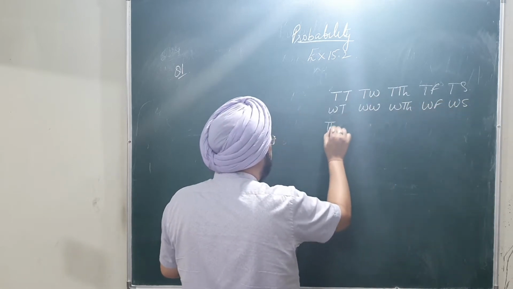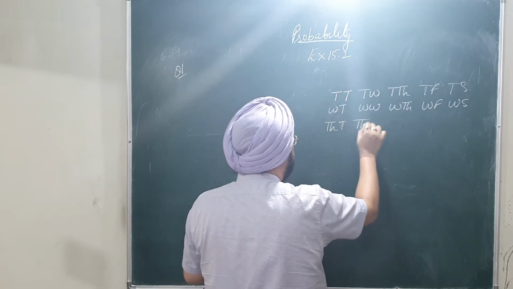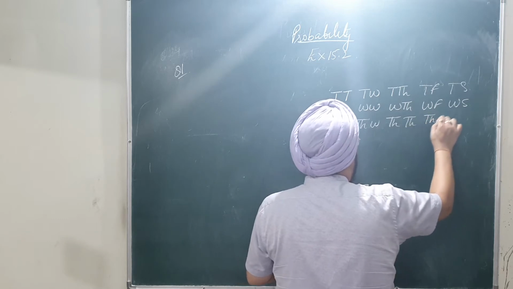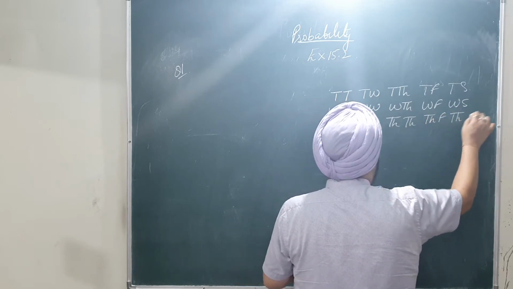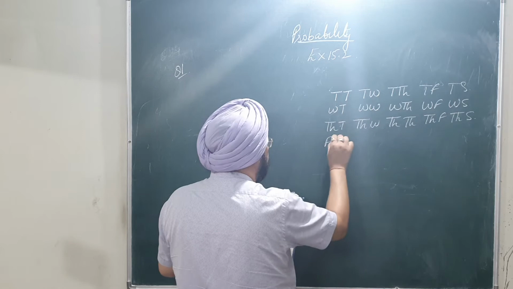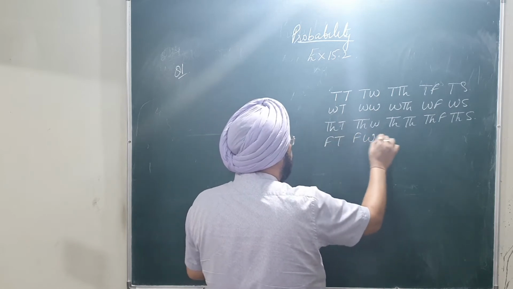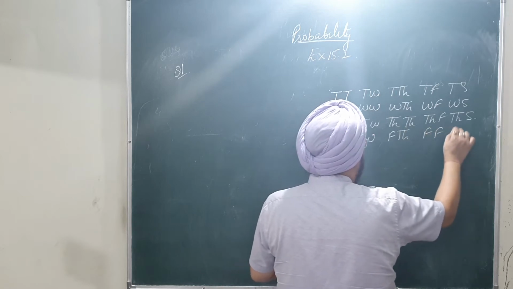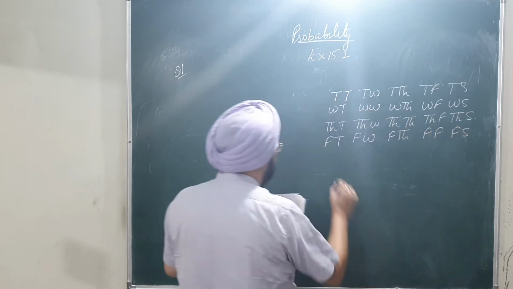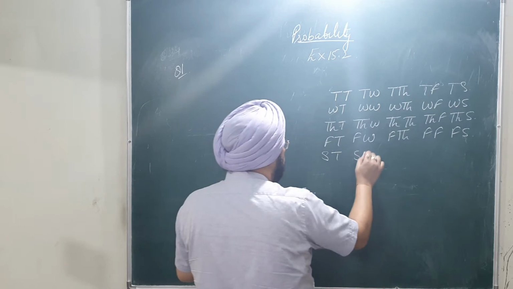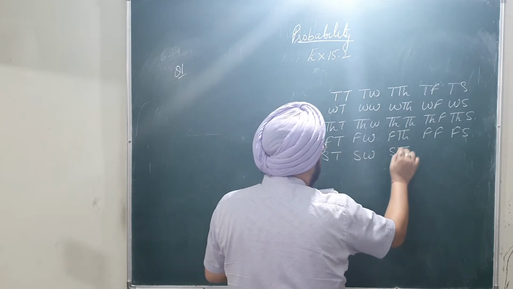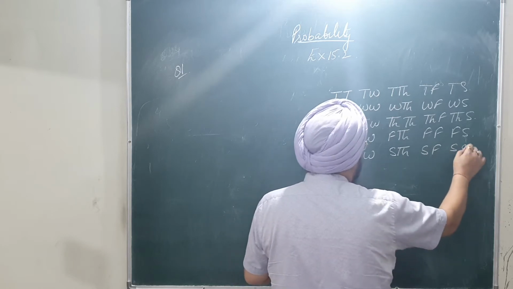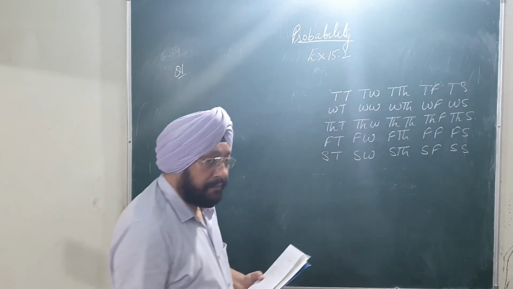Similarly Thursday: Tuesday, Wednesday, Thursday, Friday, Saturday. Then Friday, and then Saturday, each with all five days. So there will be a total of 25 cases.